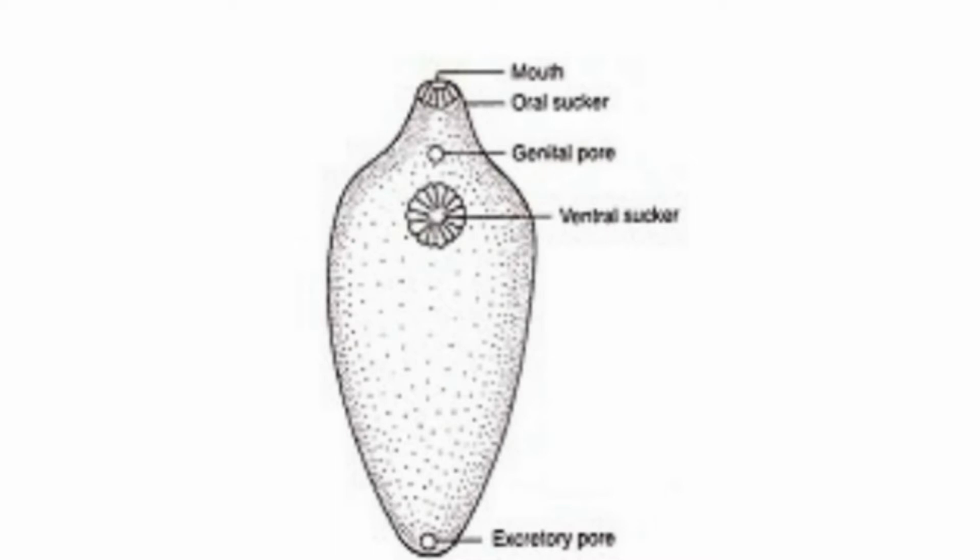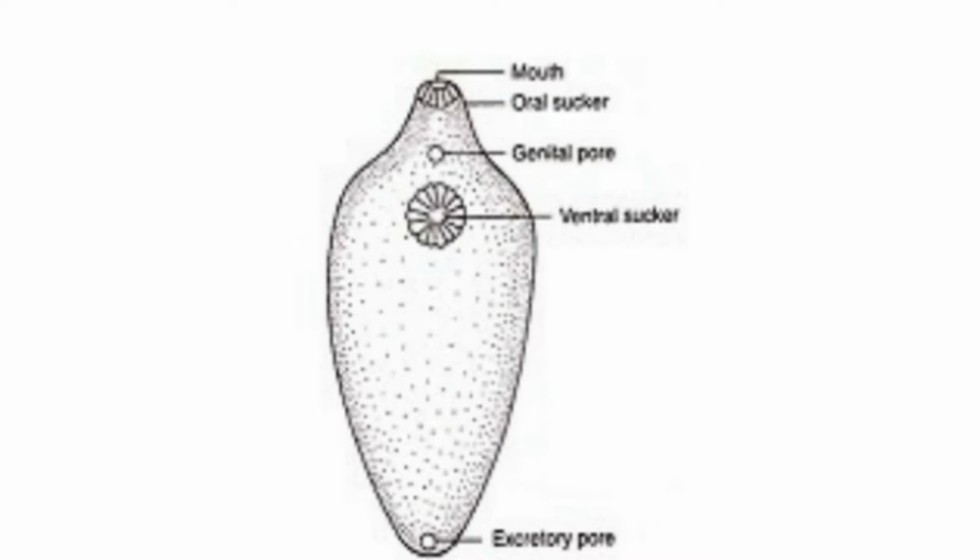Here you can see the liver fluke, Fasciola hepatica. It comes under phylum Platyhelminthes. It is an endoparasite. Their body is flat, leaf-like, dorsoventrally flattened, and they are acoelomate, bilaterally symmetrical animals. A mouth is present at their anterior end.